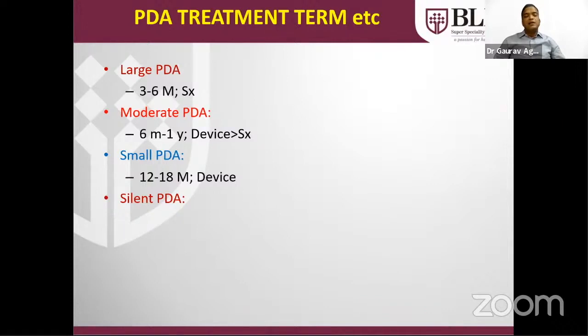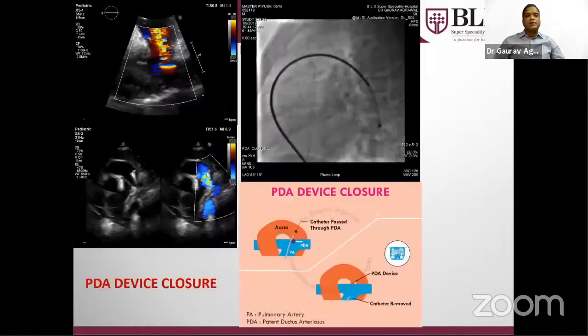Silent PDA: there is no murmur, but the echo shows some form of PDA. This PDA doesn't require any treatment. Silent PDA should not be treated. Only infective endocarditis prophylaxis should be given.